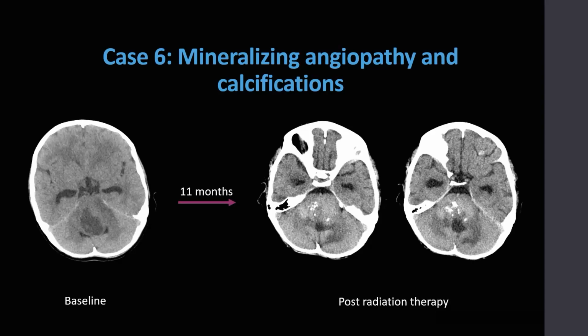Mineralizing microangiopathy is a rare long-term complication in children, present in 28% of survivors. It represents the deposition of calcium in small vessels secondary to fibrinoid necrosis. The most prevalent symptoms are headache, convulsions, and slurred speech, although some patients are asymptomatic.